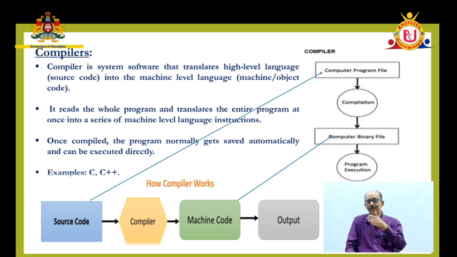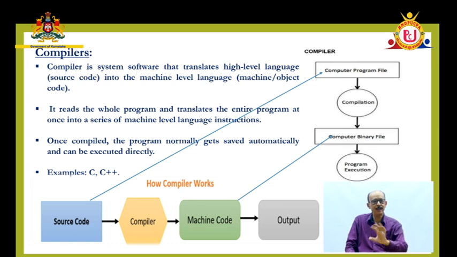The object code is generated. We call it the machine code. We call it the object code also. Using that object code, the program can be executed because it's already in computer-understandable language, so it can be executed easily. This is how the compiler works.